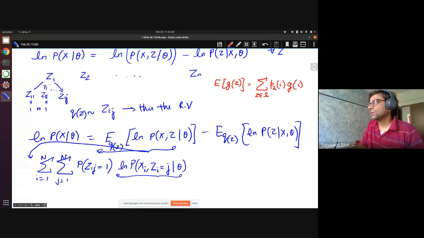Here, given a particular value of i, g of i is going to be a constant. What is changing is the probability. That is the probabilistic thing that you are actually averaging over. In the same manner, P of Zi equal to j is what changes, and that is governed by Qz. I'm trying to explain this because this is a difficult issue.